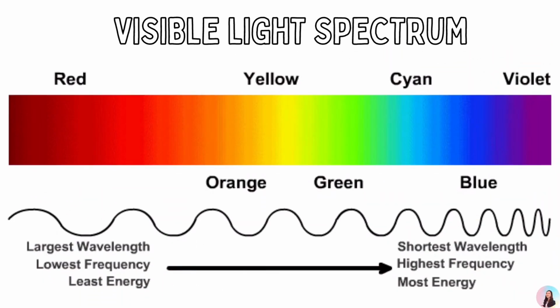In the visible light spectrum, the color red has the largest wavelength and lowest frequency, while the color violet has the shortest wavelength and highest frequency.